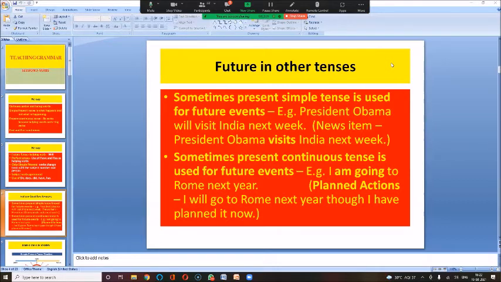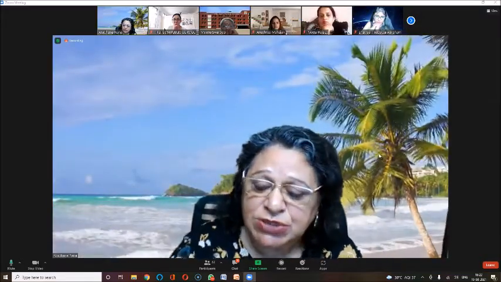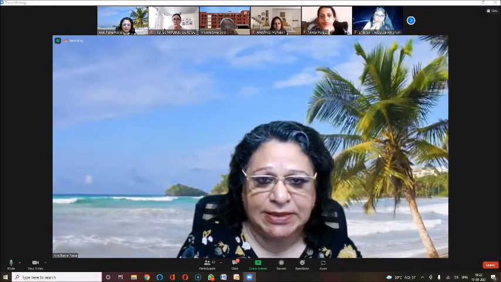President Obama coming into India, coming off the aeroplane, we welcoming him. So it is more real to us. So that is why only sometimes we use simple present tense for future event. Now just imagine when you're telling your children a story. When you're telling the children a story, how does it sound more exciting?